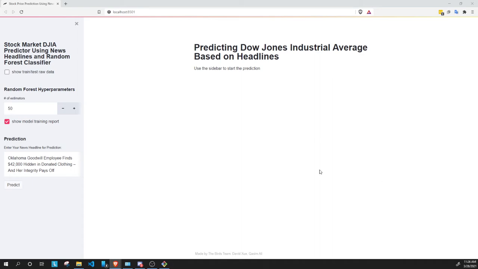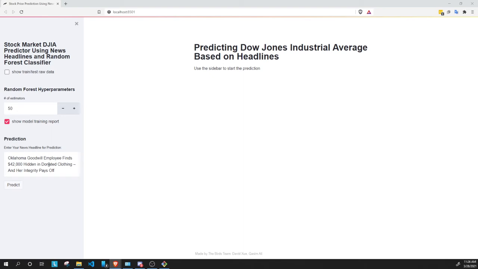So on the left here, we have various user inputs. First, there's a show train test raw data option where, when this is checked, the user will be able to observe the training set we used as well as the testing set, which is basically the Kaggle data set that we fed into the model to be trained. And then there's a number of estimators, which is one of the random forest hyperparameters. When this is changed, the model's performance may be affected accordingly.